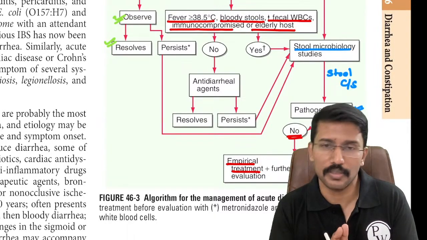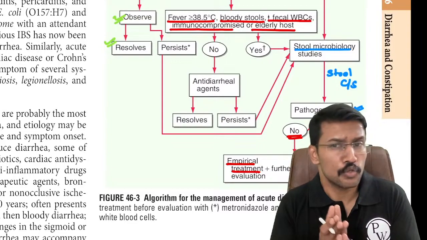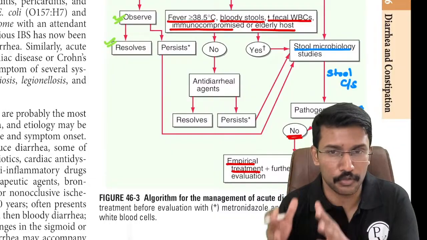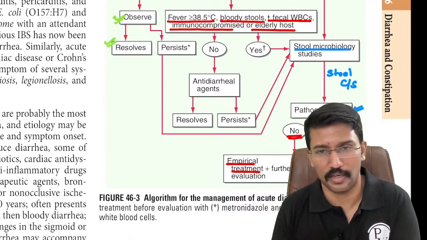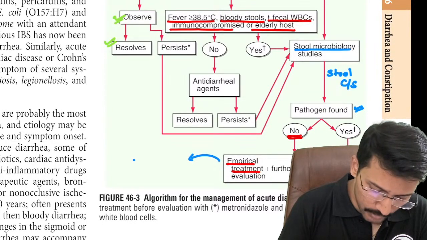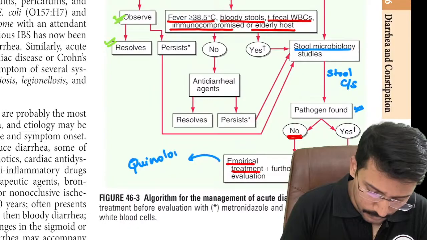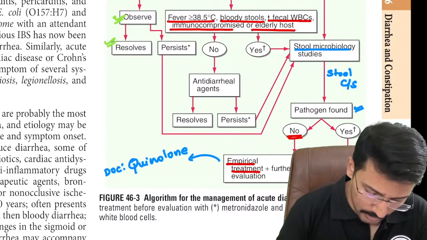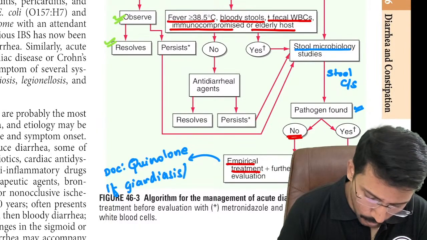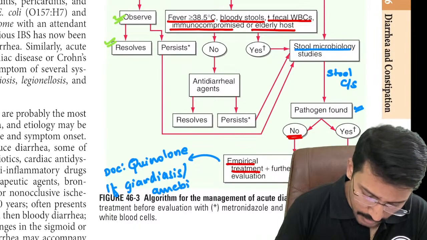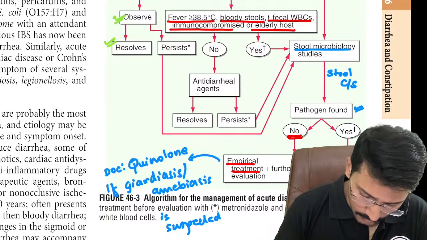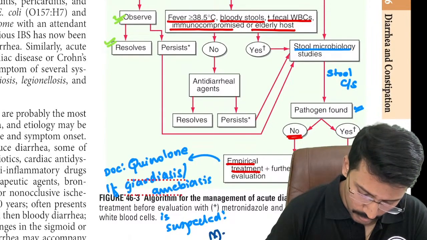And in such individuals, we will probably start with the stool microscopy. If it identifies the organism or if culture identifies the organism, we will institute the appropriate drug of choice as the antibiotic. If nothing is found, empirical treatment, as I have already told you, will be with a quinolone. Quinolone will be the drug of choice for empirical treatment. But if giardiasis or amoebiasis is suspected, in such cases, we have to consider adding metronidazole.